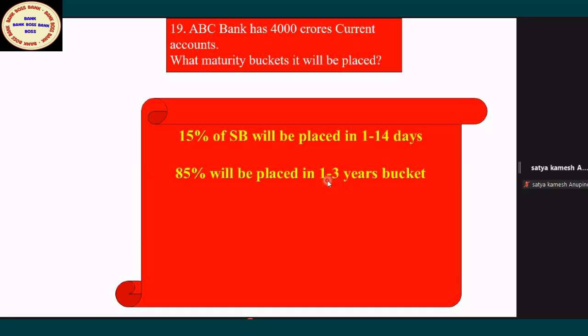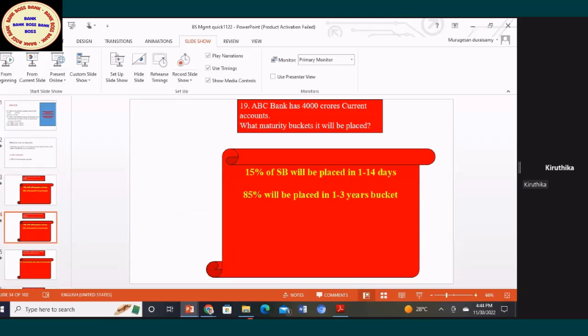For the purpose of analysis, 15%. Sir, here 15% is not for SB. Actually, I made a mistake. It's a current account. Okay, I will correct it. Actually, 15% is for SB only, sir. Current account 10%, sir. Shall I check up? No, what you are saying is right, madam. Current account only 15.